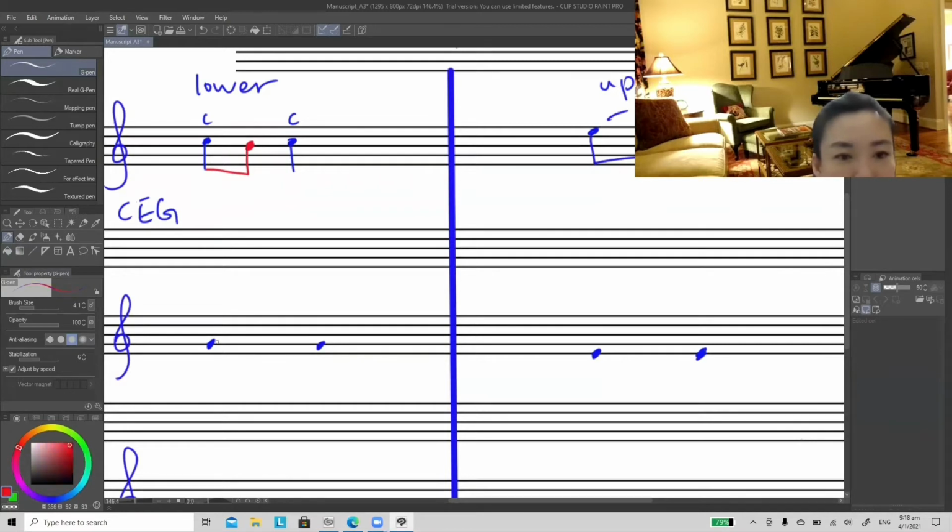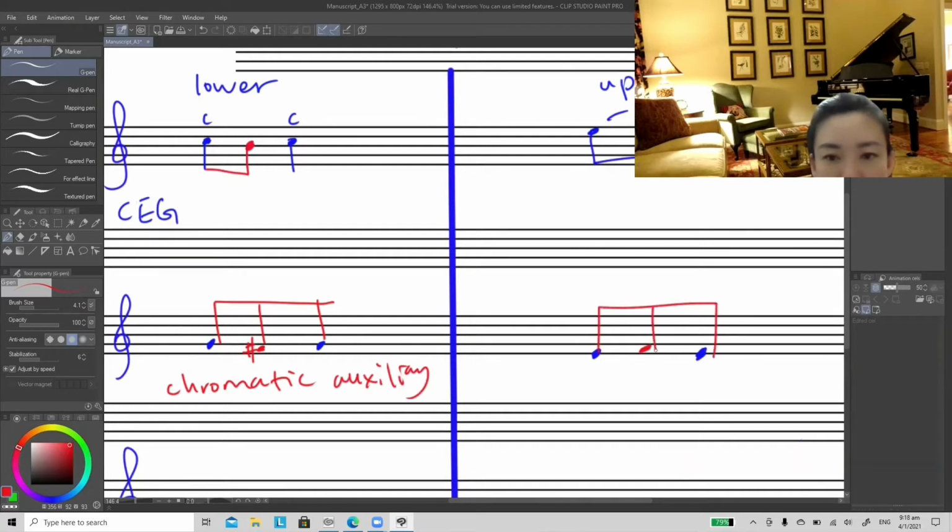So between G and G, it can be F sharp. So G, F sharp, G. When there are accidentals and the notes are a semitone apart, G to F sharp is a semitone apart, so this is called a chromatic auxiliary note. Okay, so between E and E, you can add F. This one, you can also change the rhythmic pattern from one quaver to two semiquavers.